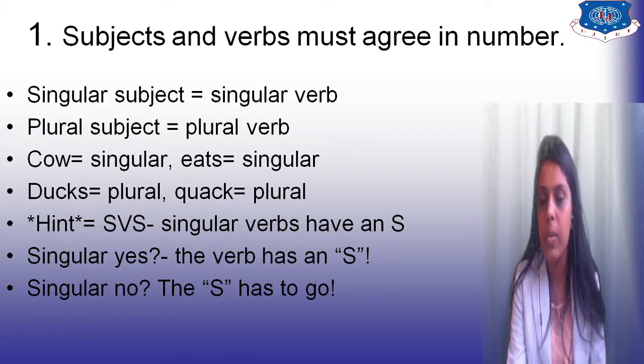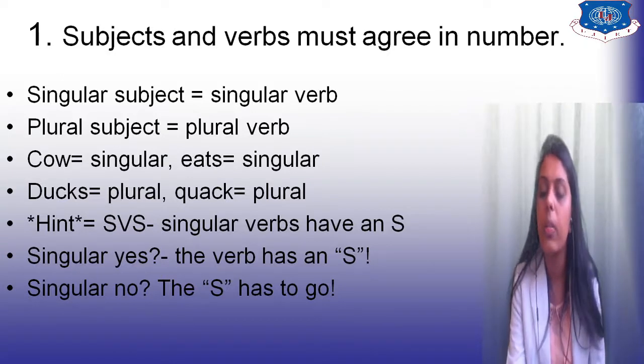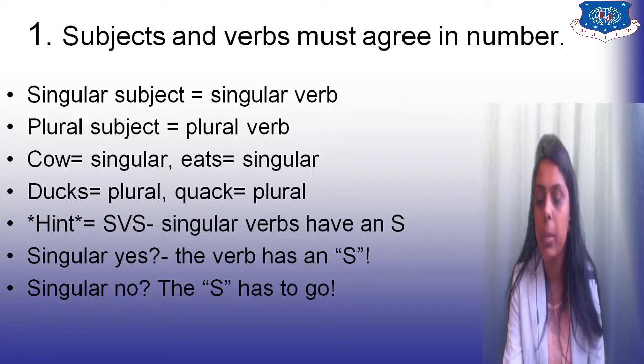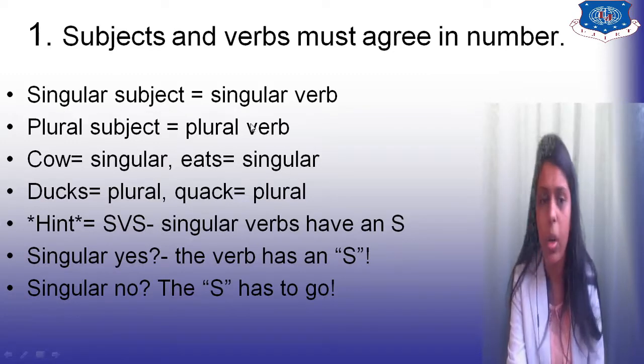So singular subject equals singular verb. If your subject is singular, then the verb will also be singular. Plural subject, plural verb. Simple. Here you can see singular subject, singular verb, plural subject, plural verb. Cow is singular, eats is also singular.